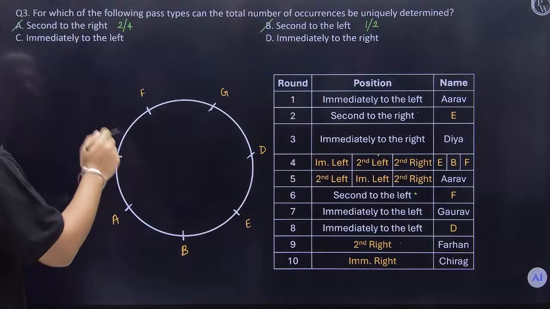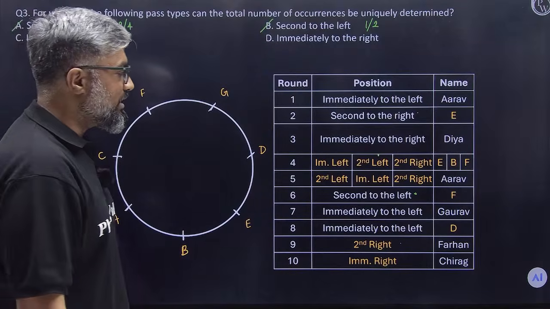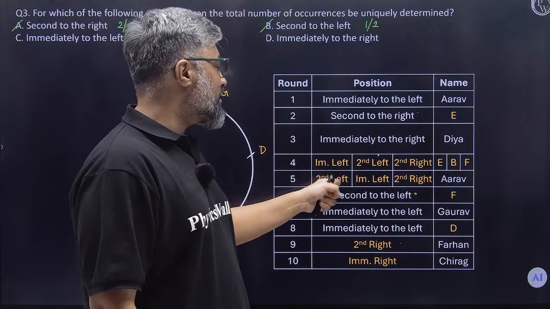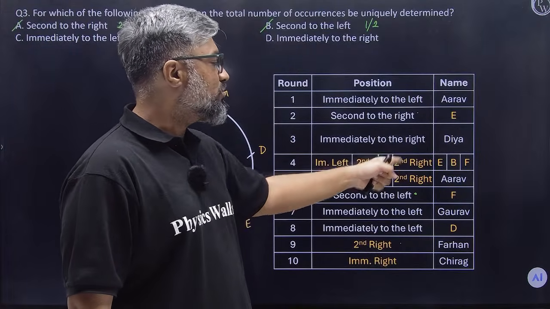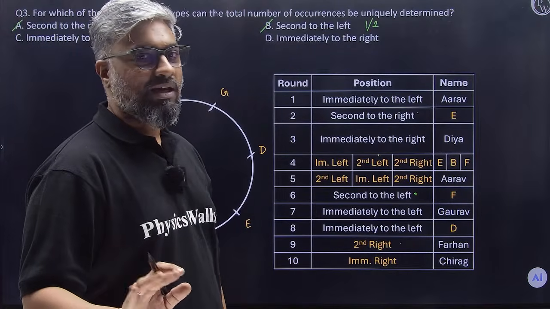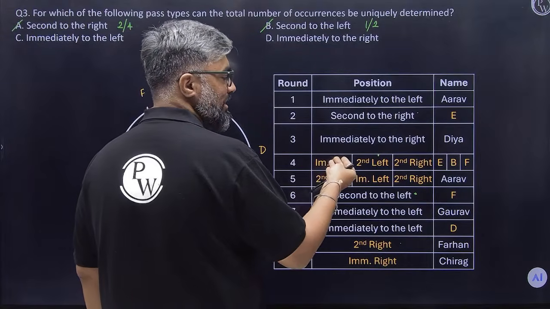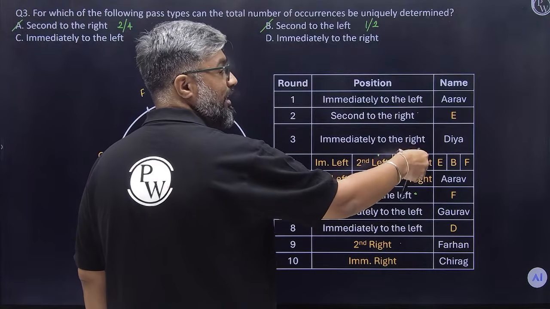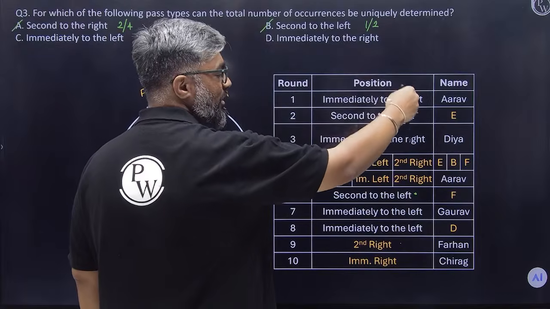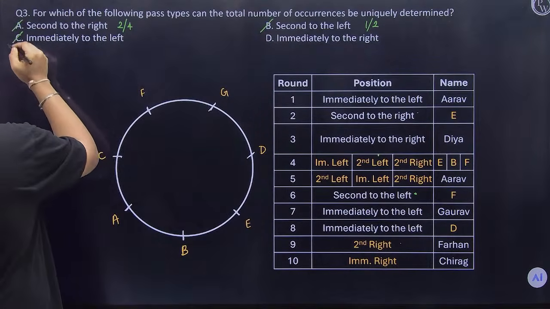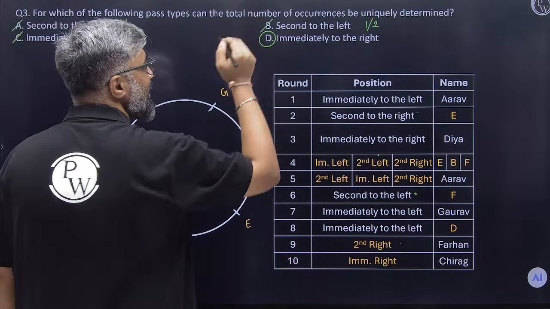Not possible. Immediately to the left. How about immediate left? Same story here. Whatever moves are used here are shaky. So immediate left also, it could either be one additional time or none of the additional times. Whatever is done here already, that's okay, but none of the additional times. So immediate left is also not possible, but immediate right I can definitely find out.